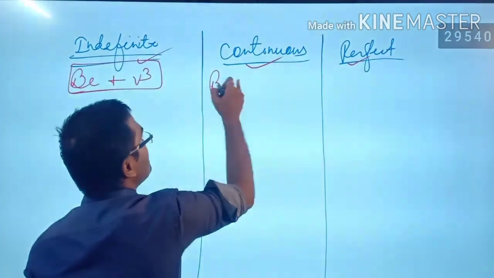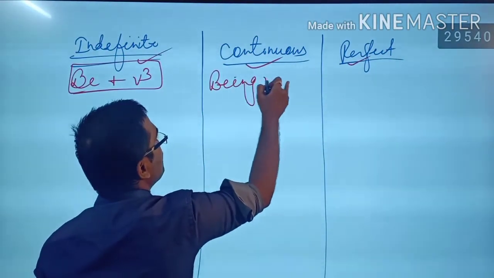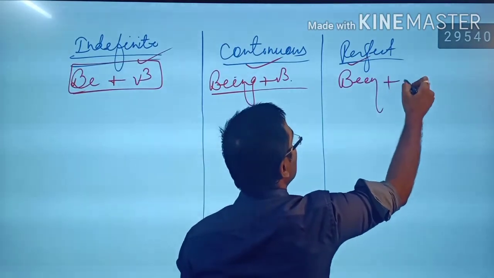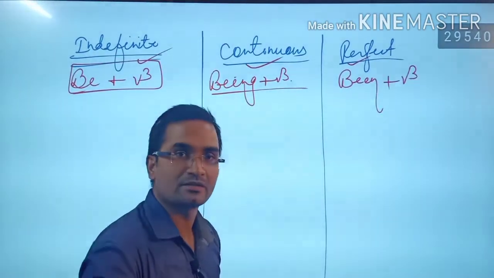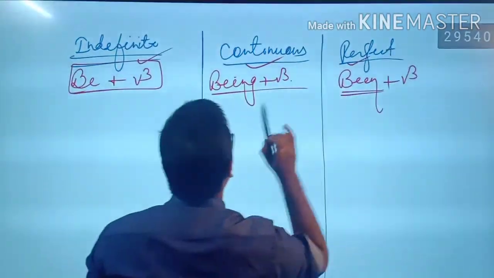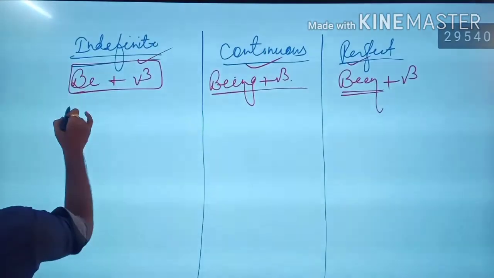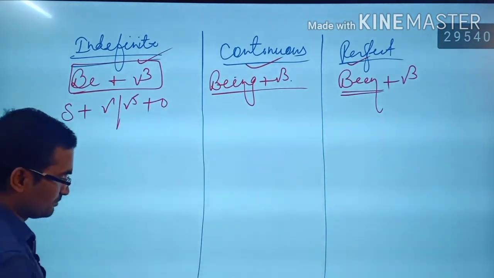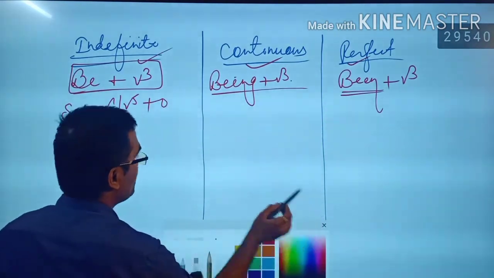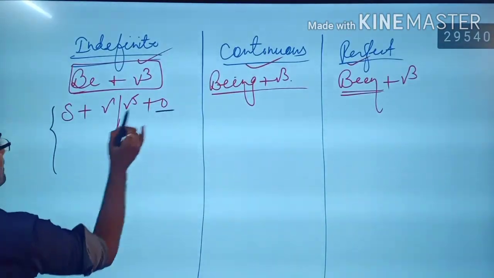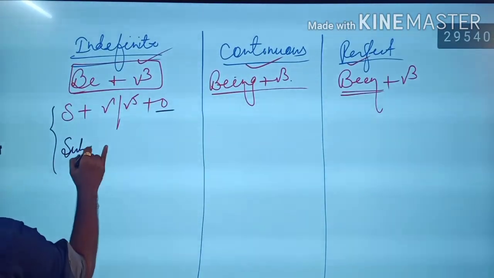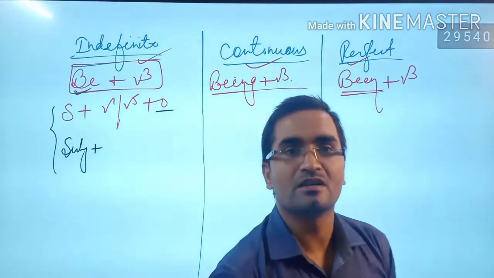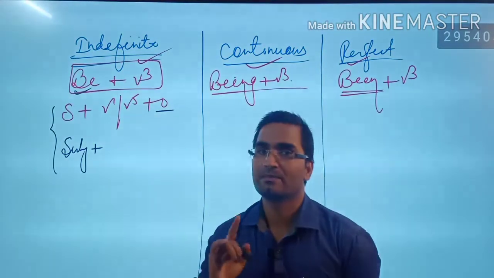In the continuous sentences, you have to use being plus verb in the third form. In the perfect sentences, you can use been plus verb in the third form. Alright? So this is how we will use it. Just have a glance. If you have a structure as subject plus V1 plus object, present indefinite, right? And this is changed into a passive sentence. What I said: this object is converted into the subject here. Then after, you need to use be. This structure is of present indefinite tense. Do you remember? This is present indefinite tense.